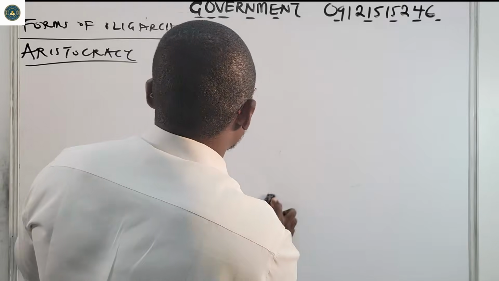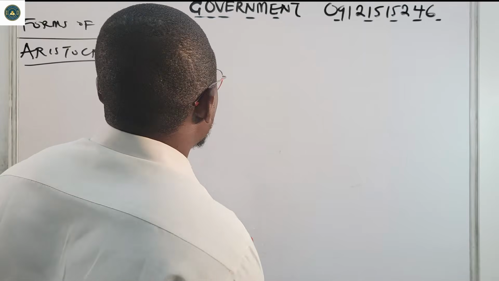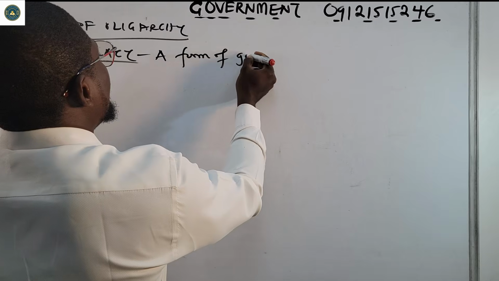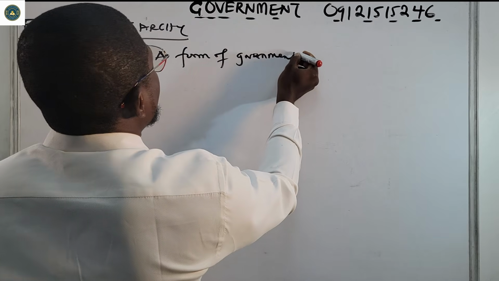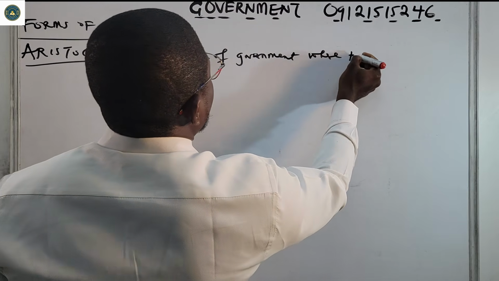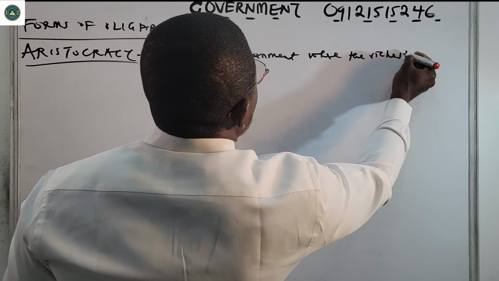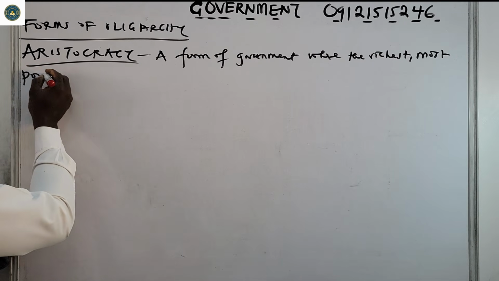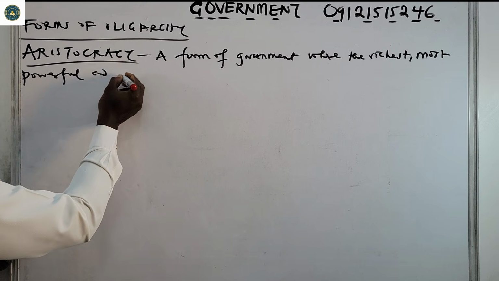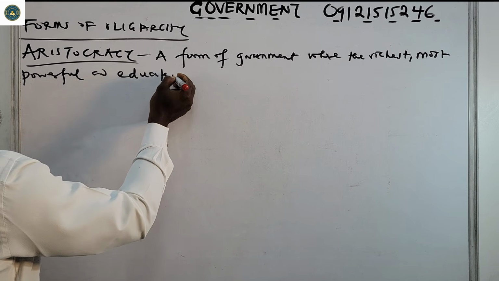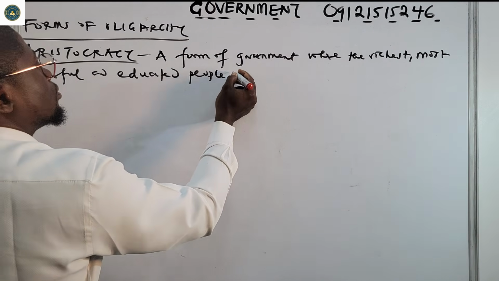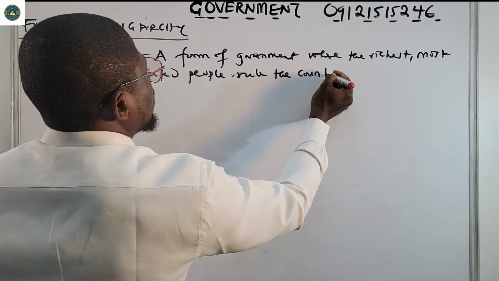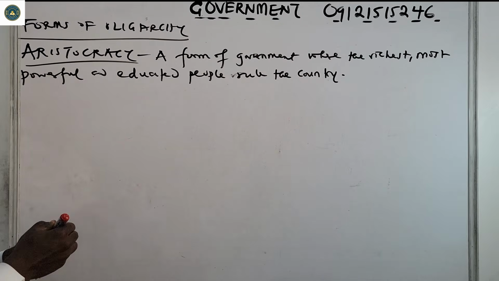So let us see the definition on the board. If you're writing, say: aristocracy, a form of government where the richest, most powerful and educated people rule the country.